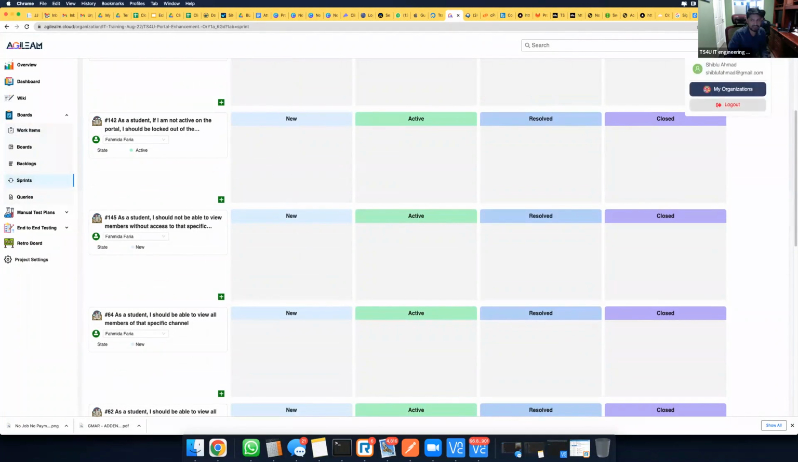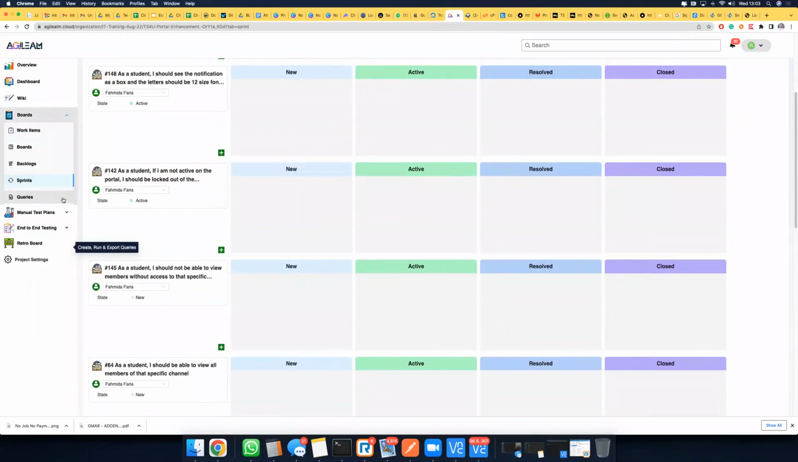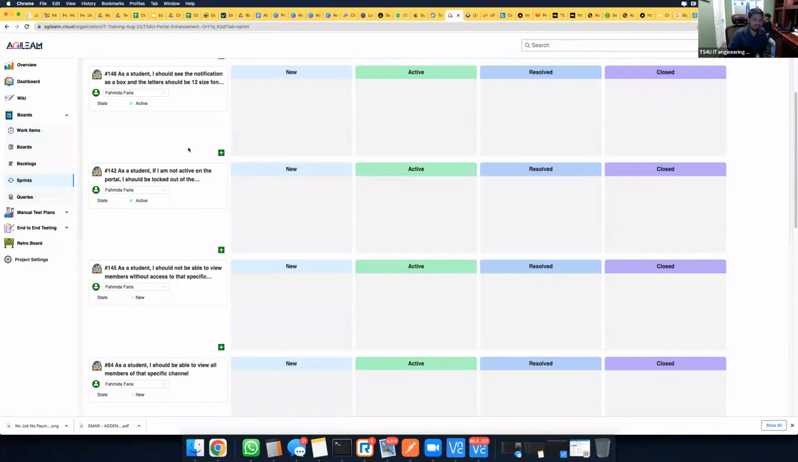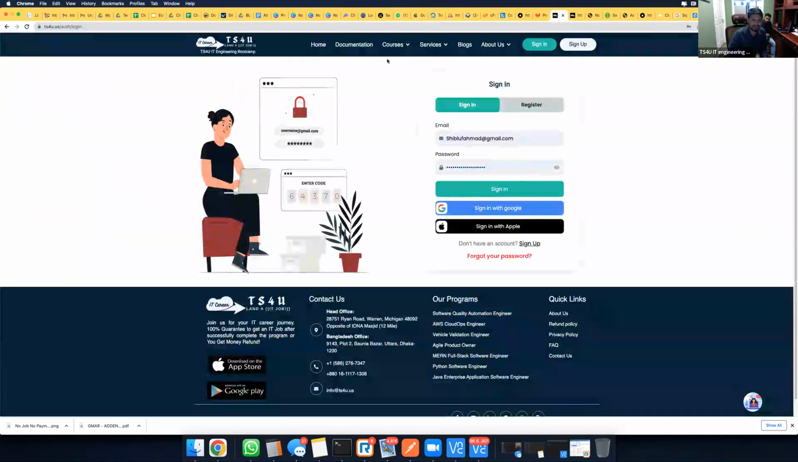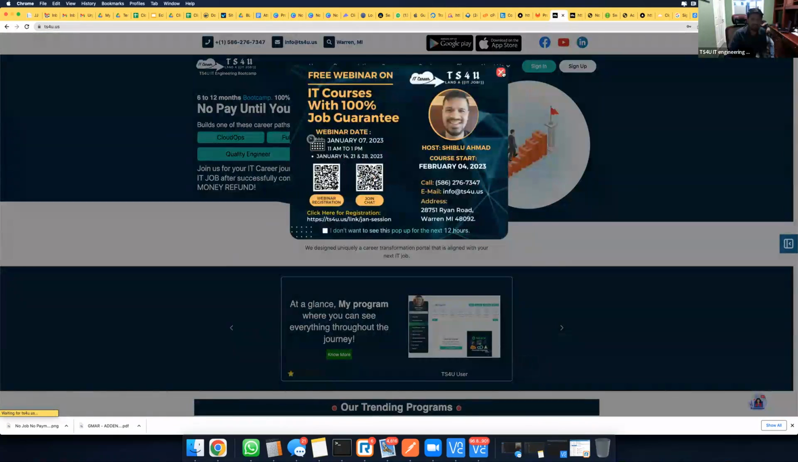Okay, first I'll have to create a new sprint. That way everything will be cleared up. Yes. And then carry over all these user stories. Okay, got it.